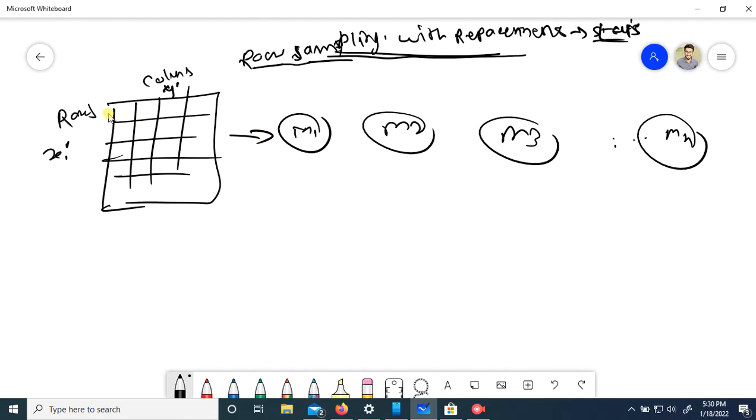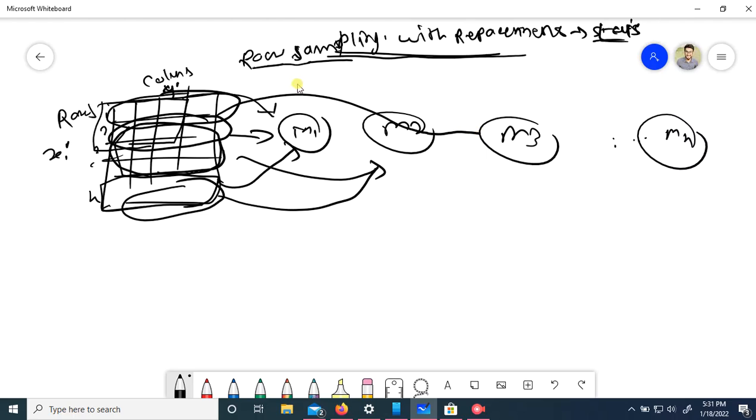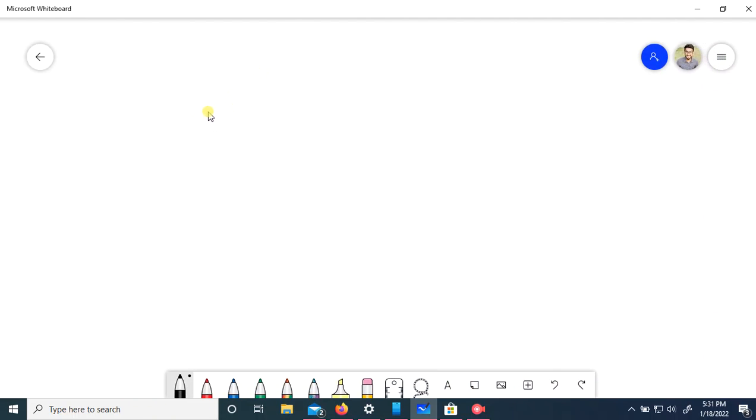Row sampling with replacement means I have this data, 1, 2, 3, 4 up to n. Only some of this data goes into the first model, a random subset goes into the second model, and again a different set goes into the third model. This is how row sampling happens.